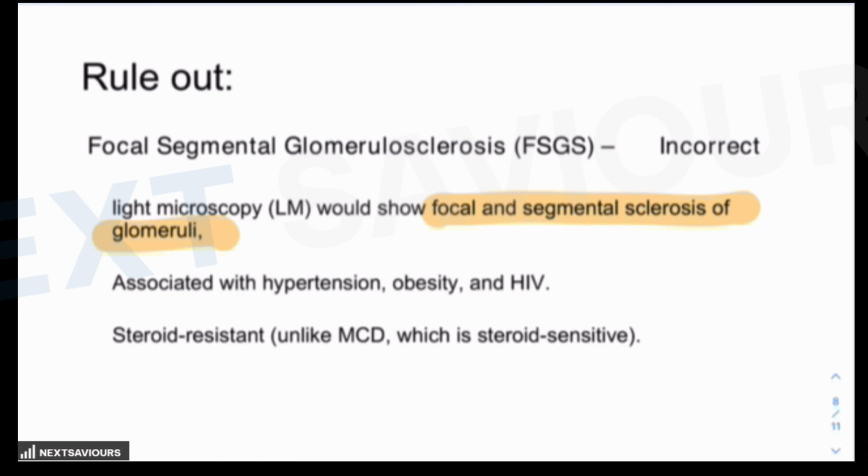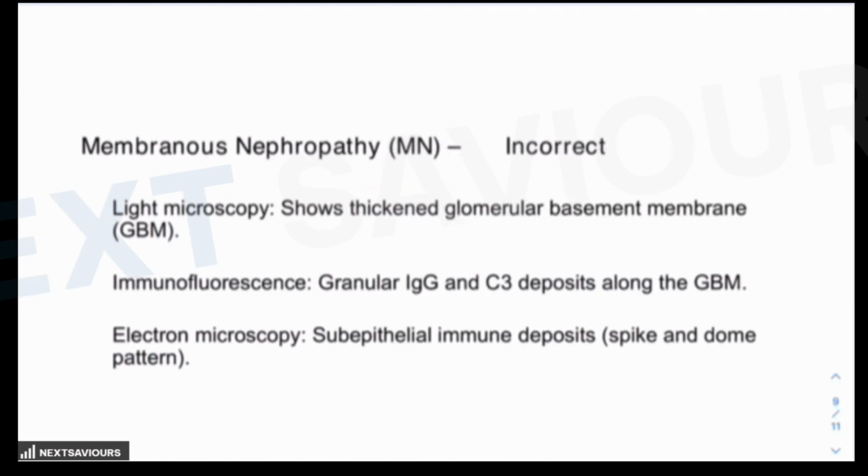It is more common in immunocompromised individuals or those associated with hypertension, obesity, and HIV. These cases are particularly steroid resistant, unlike minimal change disease, which is highly sensitive to prednisolone. So this option is ruled out.